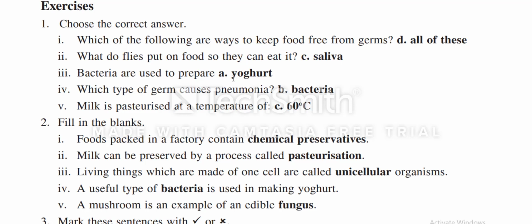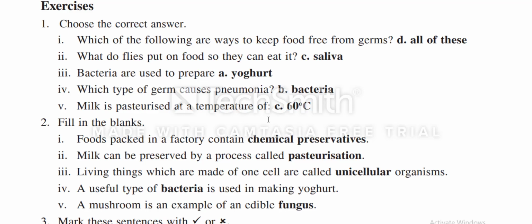Bacteria are used to prepare: A, yogurt, B, bread, C, antibiotic, D, milk. Bacteria are used to prepare yogurt. Yogurt is the correct answer. Which type of germ causes pneumonia? The options given are virus, bacteria, fungi, protozoa. So bacteria is the correct answer. Bacteria can cause pneumonia. Milk is pasteurized at a temperature of 30, 40, 60 or 80 degrees centigrade. So milk is pasteurized at 60 degrees centigrade.